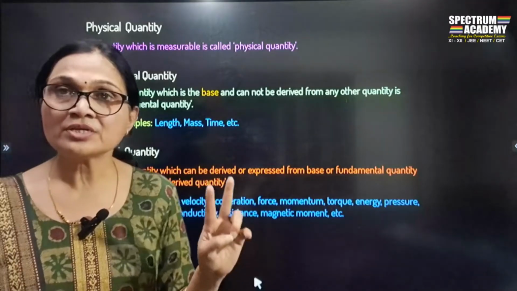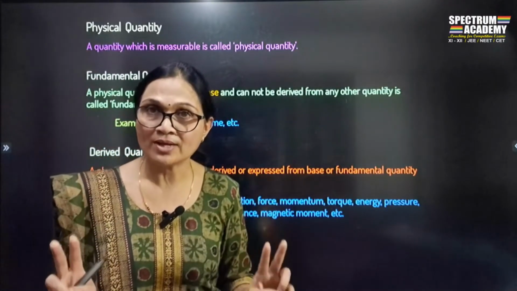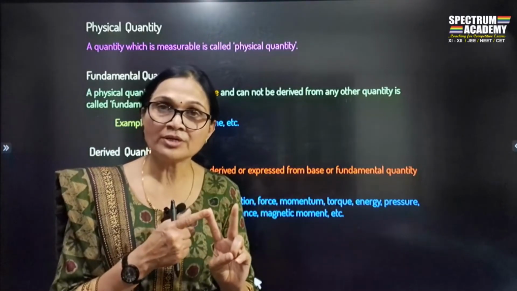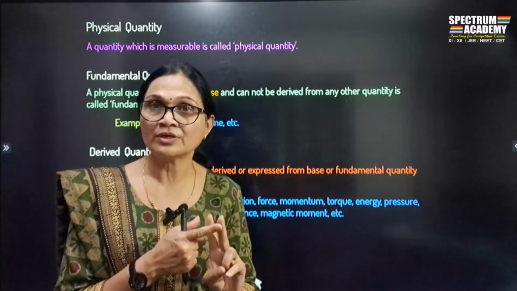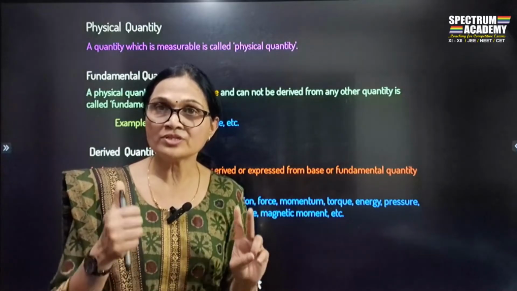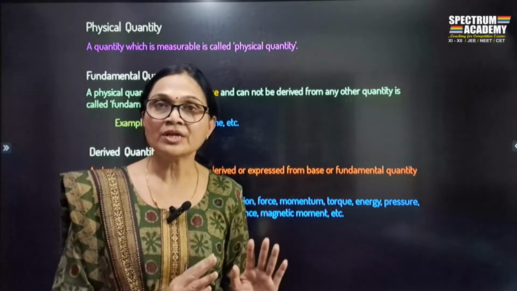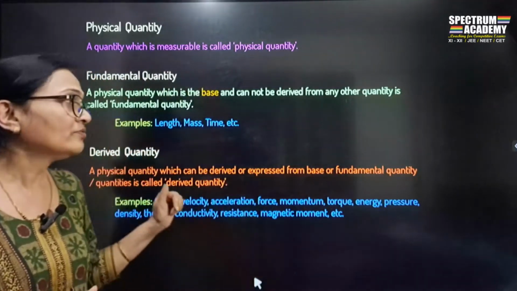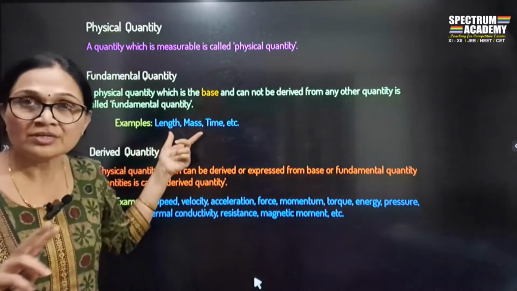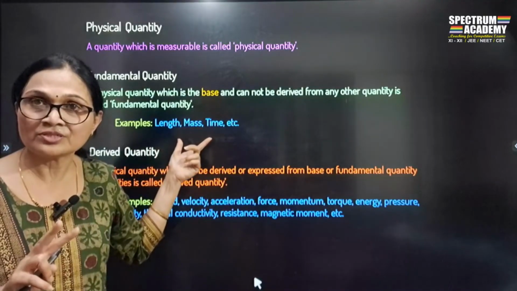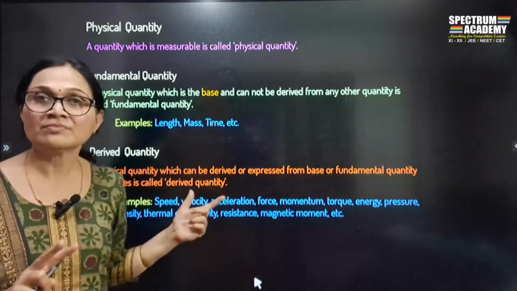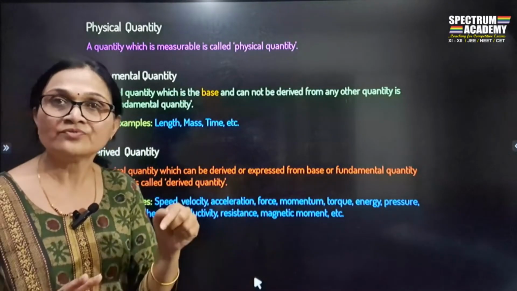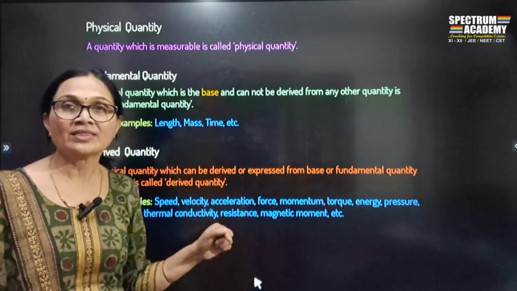Physical quantities are any measurable property of matter. There are two types of quantities. One is a fundamental quantity, another is called a derived quantity. Fundamental is one which is directly measured. Derived is the quantity which is indirectly measured. Fundamental quantities are not derived from any other physical quantity. Derived quantities are measured or expressed from more than one fundamental physical quantity, and therefore they are called derived quantities.